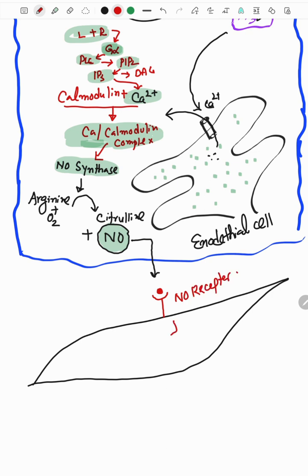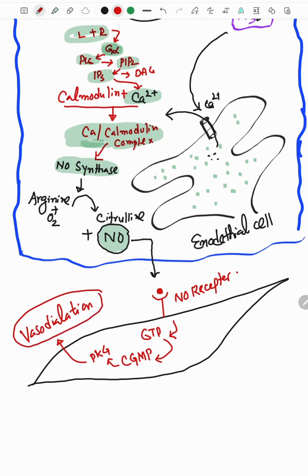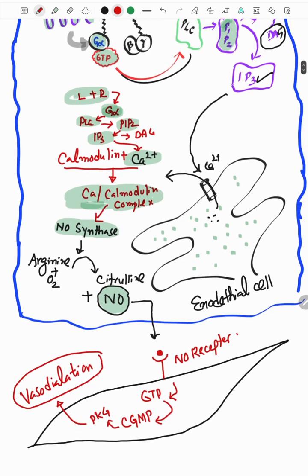Once it binds, this ultimately leads to the conversion of GTP into cGMP. Within the smooth muscles, cGMP then activates protein kinase G, and this protein kinase G ultimately helps these muscles relax, leading to vasodilation. So this is the basics of NO signaling.